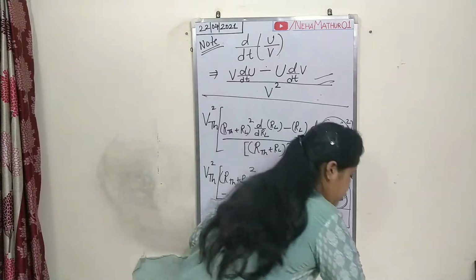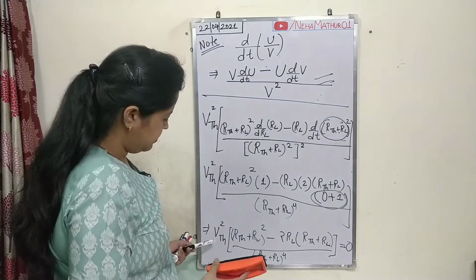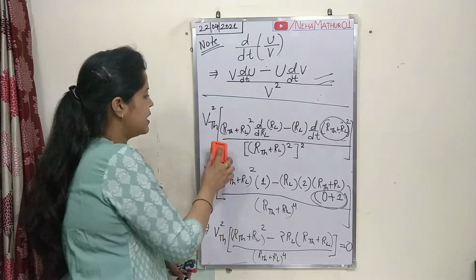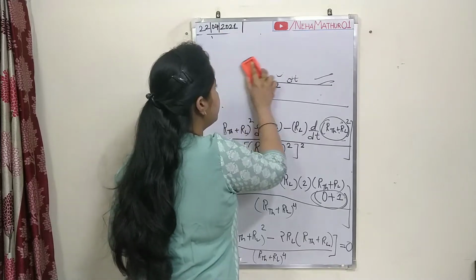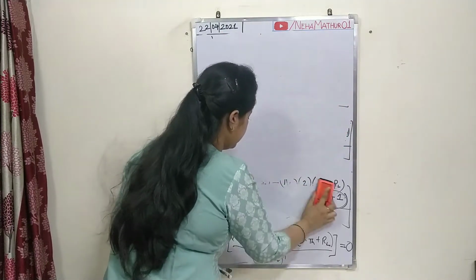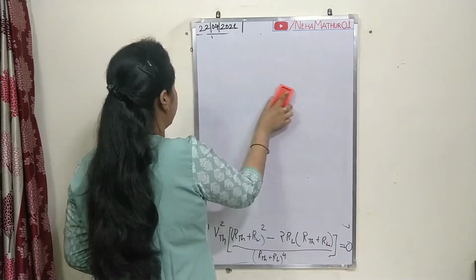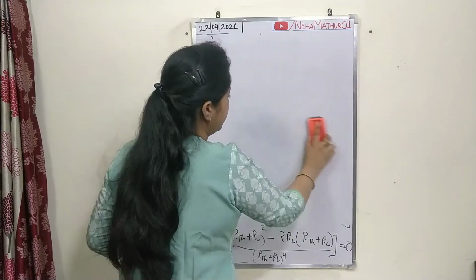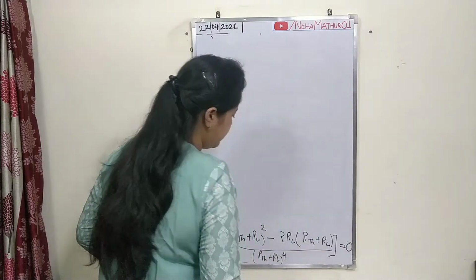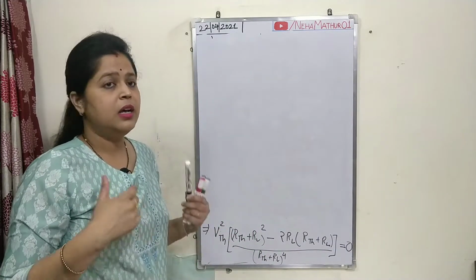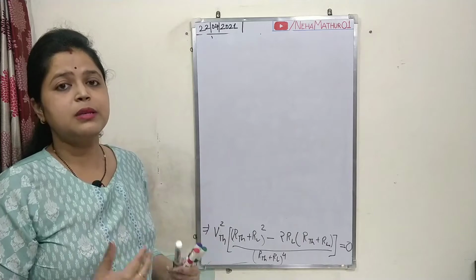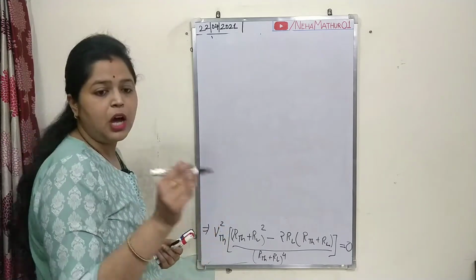Fine. So you have an expression in the left side of the equation. Just try to solve it and try to find some expression which can be considered as an important condition for the maximum power transfer at the output terminal.